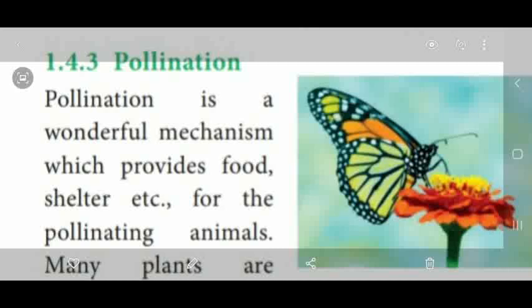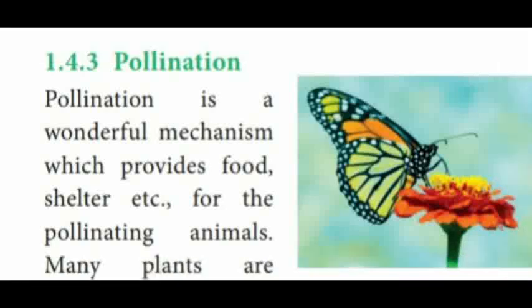Dear students, what is pollination? Pollination is a process which takes place in the plants, that is, transfer of pollen grains, the male gamete, to the stigma of the same flower. Stigma is the part of a gynoecium. The transfer of pollen grains from anther to the stigma is said to be pollination.